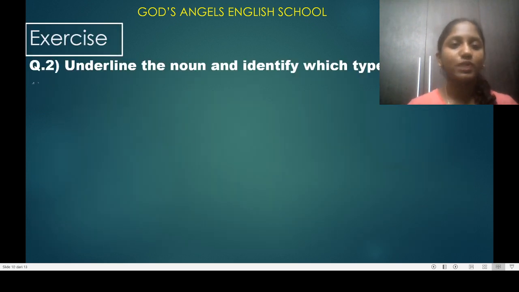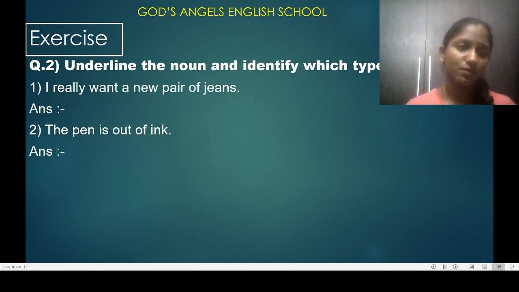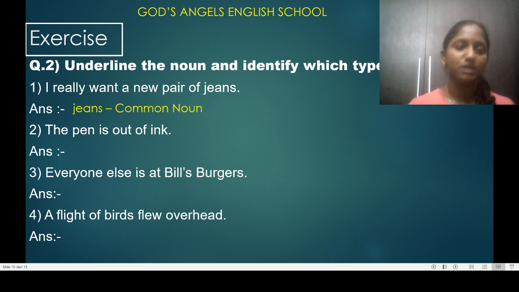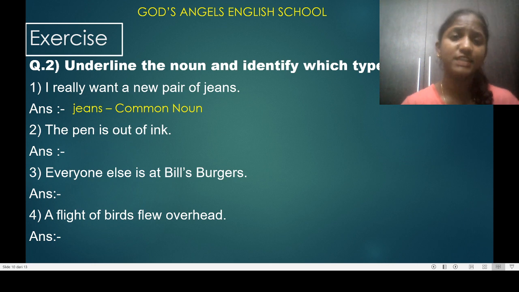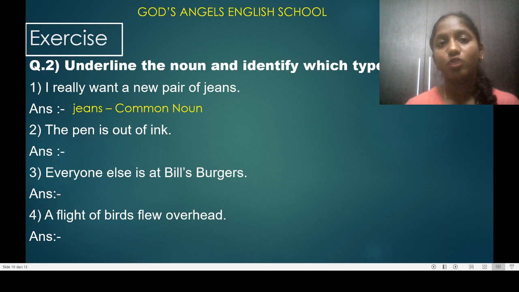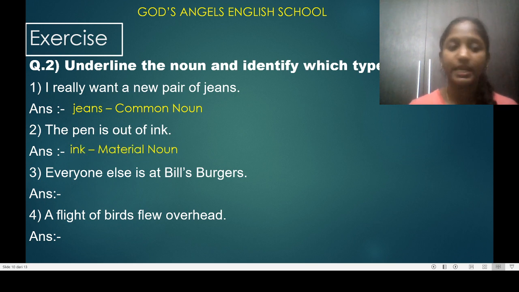Then exercise 2: underline the noun and identify which type of noun it is. So first I will place all the questions. I really want a new pair of jeans. Do you find anything? No. So jeans is a common noun. The pen is out of ink. There are only two nouns highlighted in the sentence, pen and ink. For pen there needs ink, so ink will go in material noun.